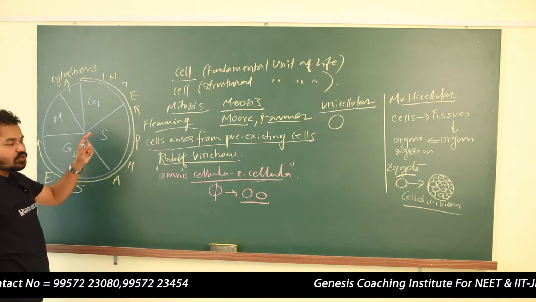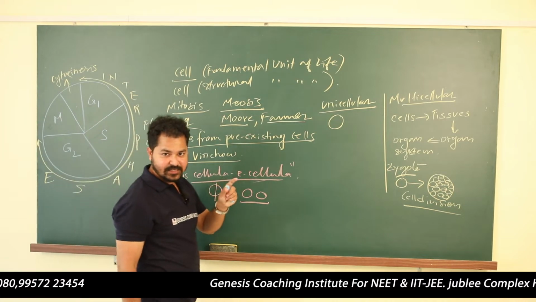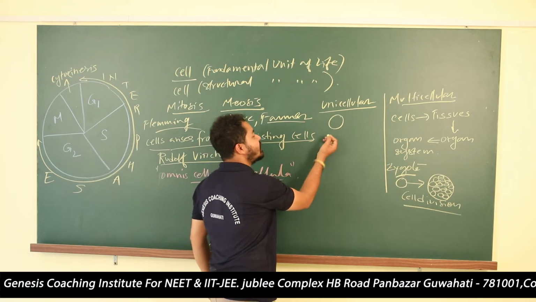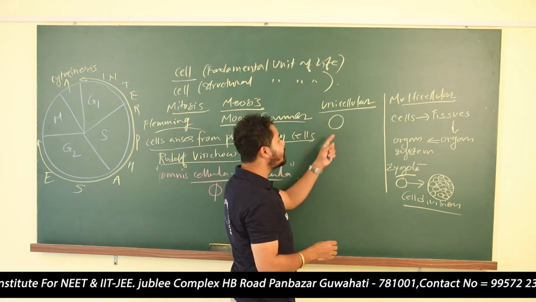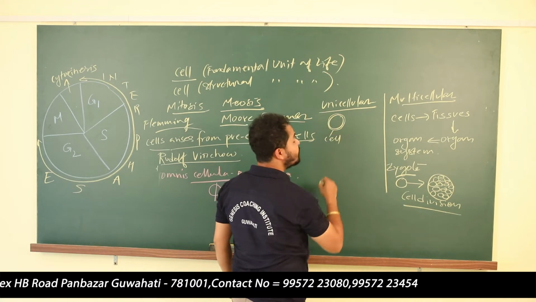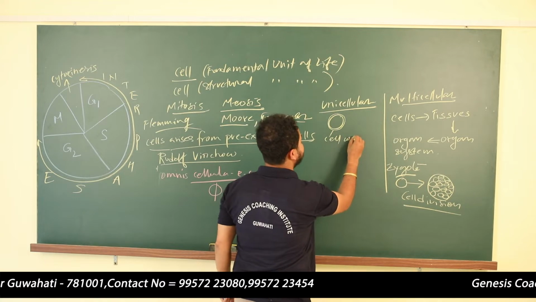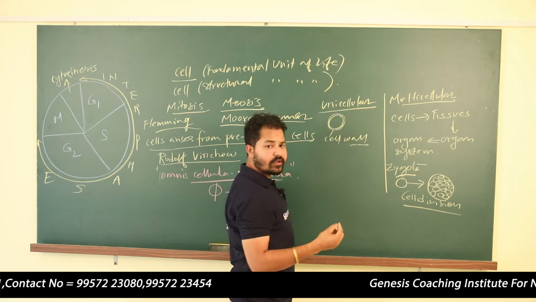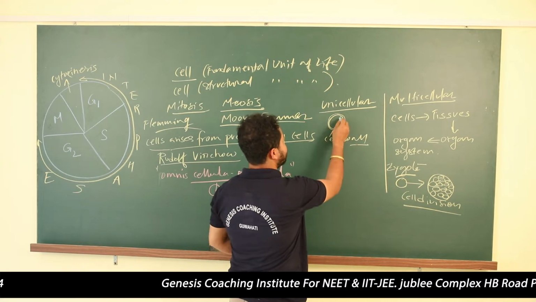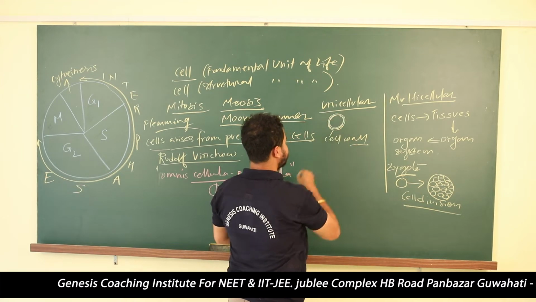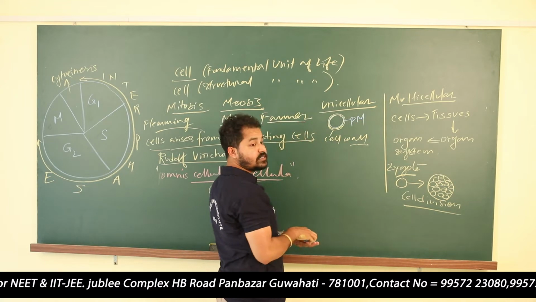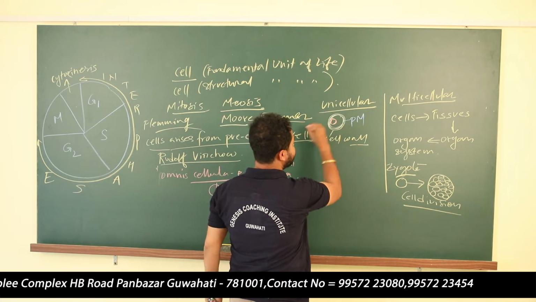In this stage, all the necessary things required to make one cell are produced. Suppose you say this is a cell. What does it contain? It contains a cell wall and a cell membrane, all of these things we know. If it is a plant cell, it is made up of a cell wall. Some microorganisms like bacteria also have a cell wall. It has a plasma membrane. The cell contains a nucleus.